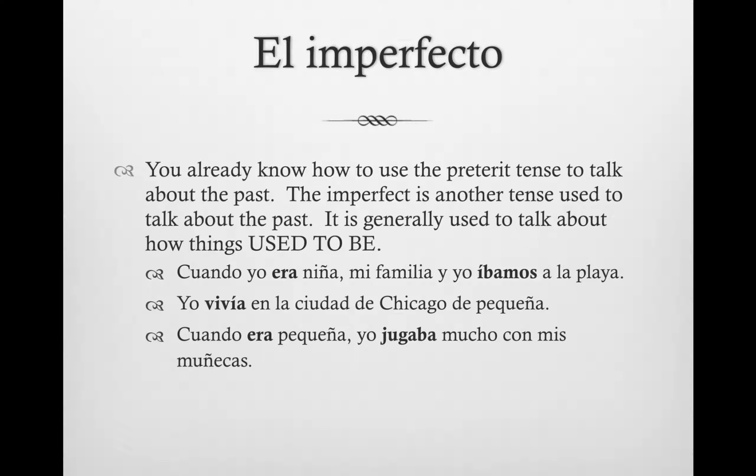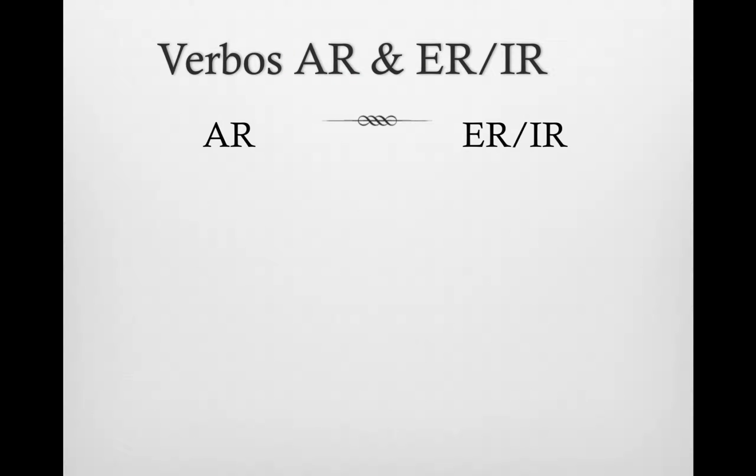For example, if you've seen some examples, cuando yo era niña, mi familia y yo íbamos a la playa. Yo vivía en la ciudad de Chicago de pequeña. Cuando era pequeña, yo jugaba mucho con mis muñecas. So you can see different conjugations of certain verbs. Obviously, vivía comes from the verb vivir, jugaba comes from the verb jugar. But we'll see some irregulars as well.